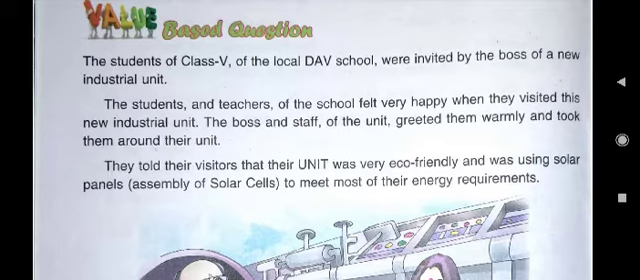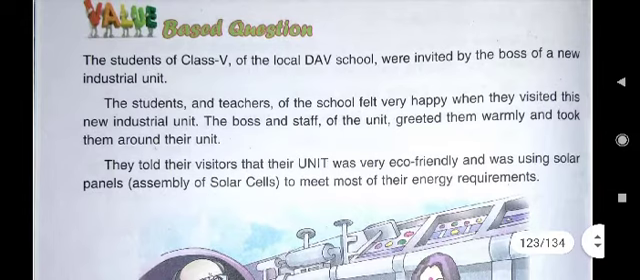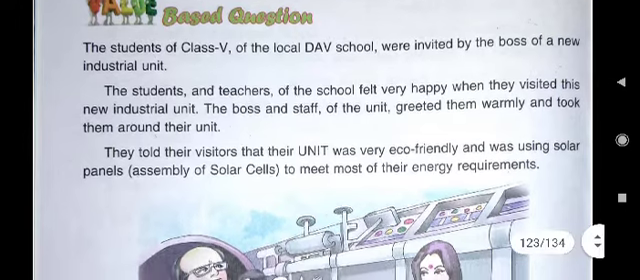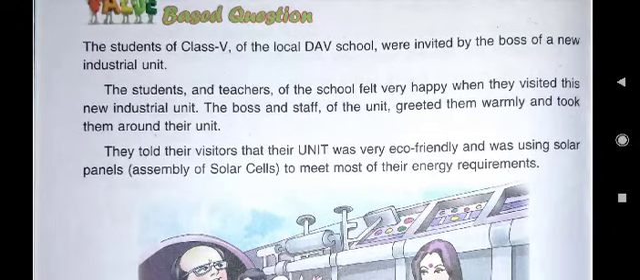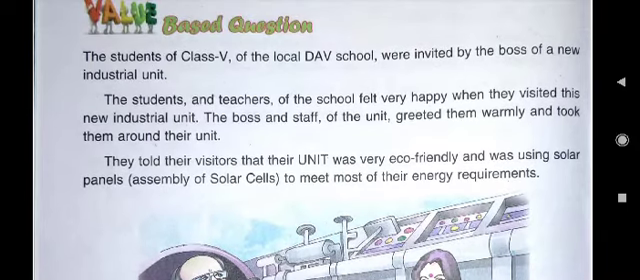And here you see the value based question. First one, a story is given. The story is, the students of class 5, you are also in 5, here also the story is given of standard 5 only. The students of class 5 of the local DAV school were invited by the boss of a new industrial unit. Means one new industrial area was there, a factory was there, and the students of class 5 were invited by the head of that industrial unit.